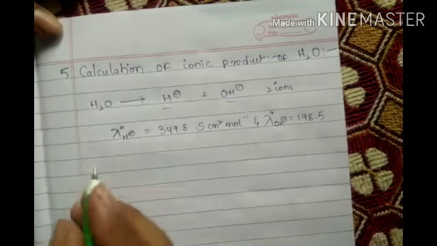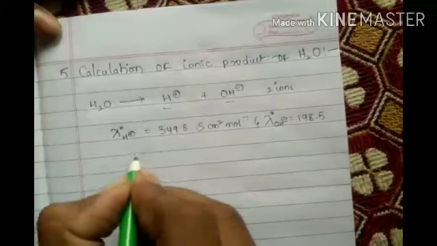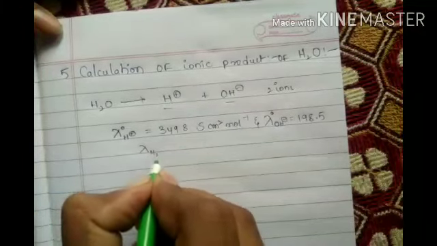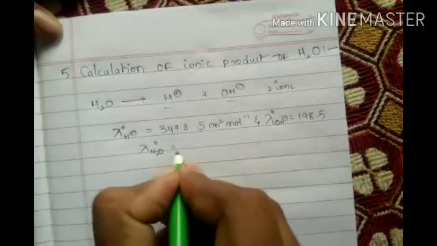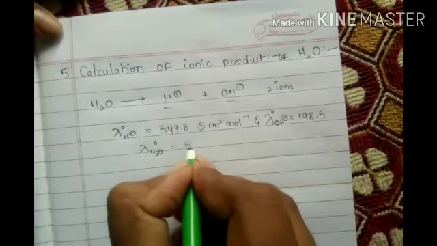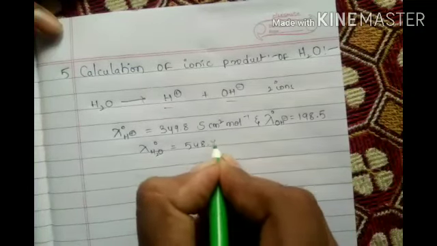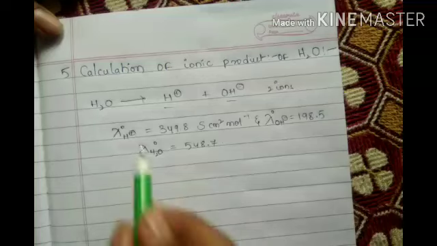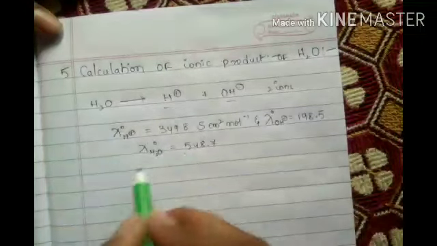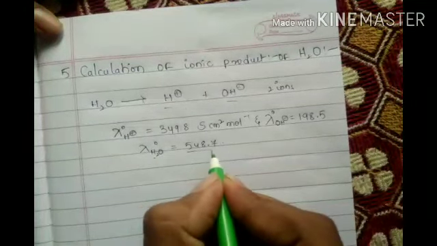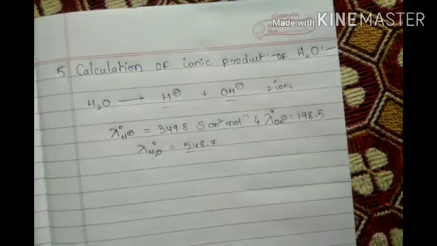So according to Kohlrausch law, the H2O value is how much? It is 548.7. Got it? H plus and OH minus are both added together, so H2O is this much, Siemens centimeter square per mole.